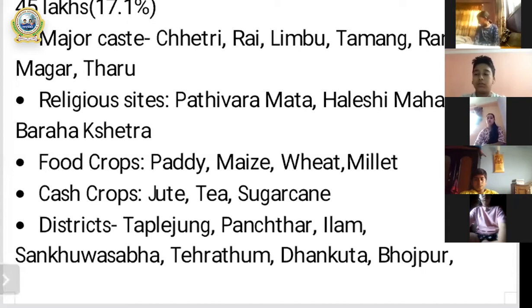So among the different religious sites of Nepal, in province number one, some of the famous religious sites are Fatihwara temple, which is located in Taplejung district, Alesi Mahadev, which is located in Kotang district, and Barachetra.